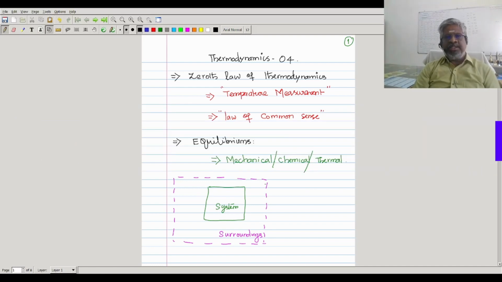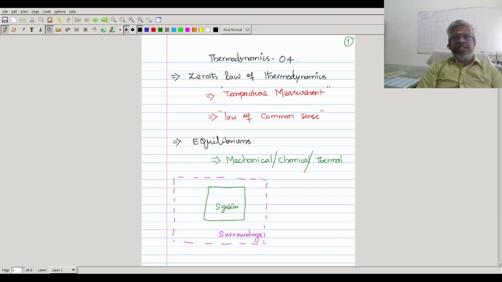Most of you are thinking that the zeroth law of thermodynamics seems to be some trivial law that everybody could easily understand and make use of. But we should understand the fundamentals of the zeroth law and to what extent it is very helpful. It's not just trivial. Nowadays we understand temperature in the literal world, so we understand the zeroth law also as a trivial one. It's not so. So we'll see what the zeroth law of thermodynamics is in detail in this particular video.